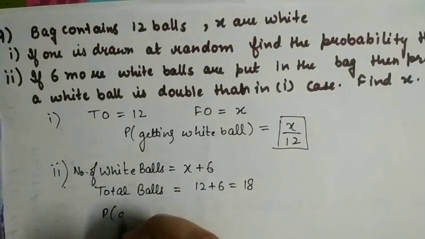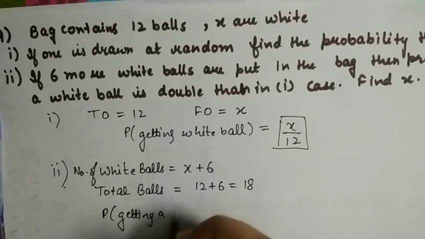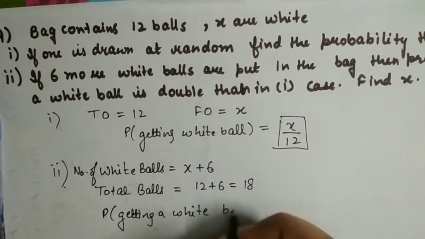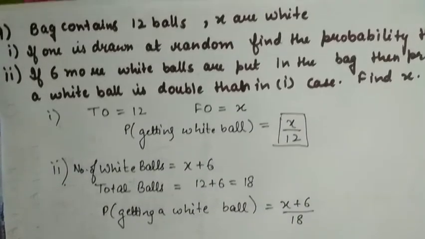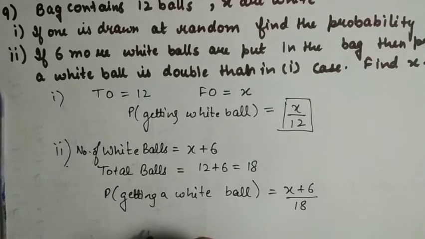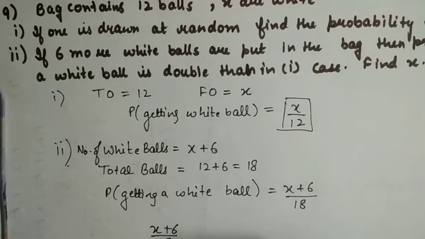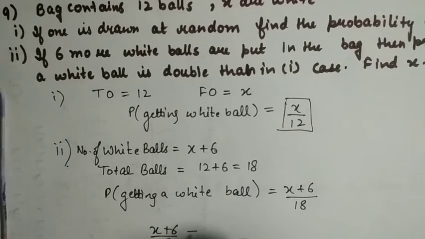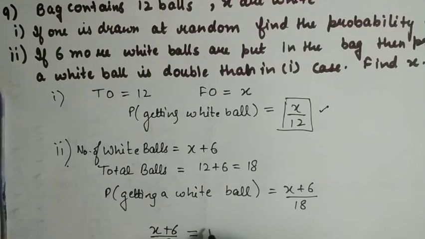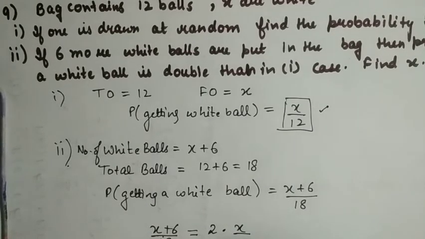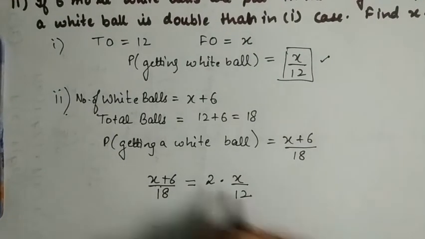So the probability of getting a white ball in this case is x plus 6 upon 18, and our given condition is that this probability, when 6 balls are added, is double the probability of getting a white ball when the 6 balls were not added. So it is double of x by 12.